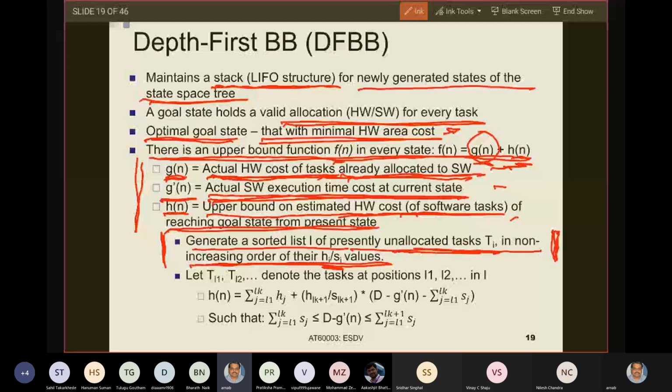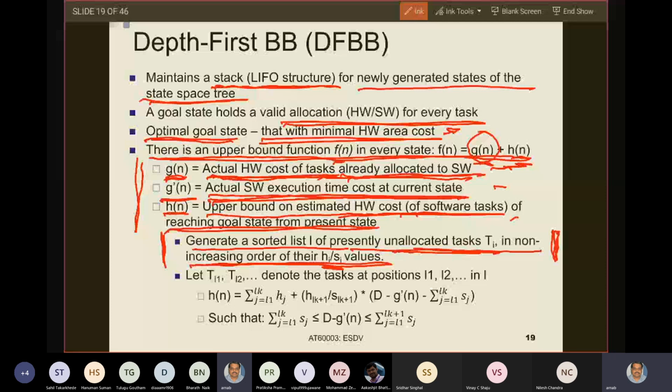Now after you have this sorted list, if you take the first task in this sorted list, it will give me the highest hardware cost by incurring the least software execution cost. From the remaining unallocated tasks, I want to allocate in software those tasks which will give me the highest corresponding hardware cost.